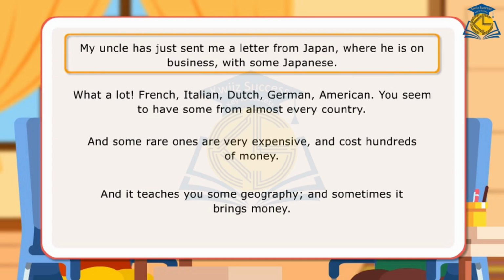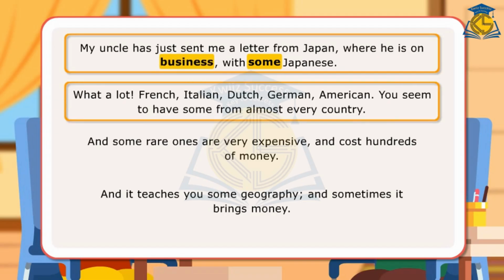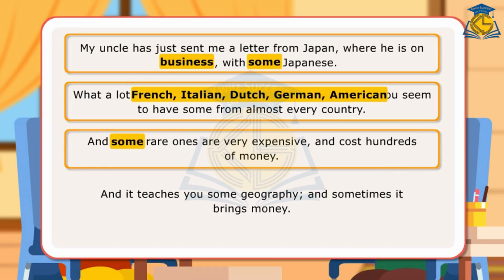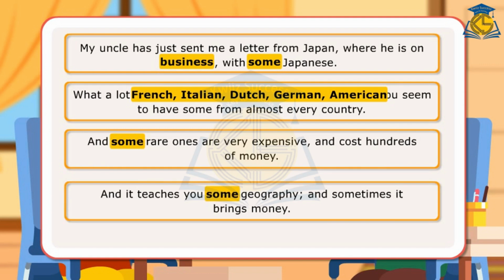In the first sentence, some is used to talk about unknown numbers and zero article is used with the abstract noun business. In the second sentence, zero article is used with nouns like names of languages and nationalities: French, Italian, Dutch, German, American. In the third sentence, some is used with plural and uncountable nouns. In the last sentence, some is used with geography to talk about particular but unspecified subject knowledge.